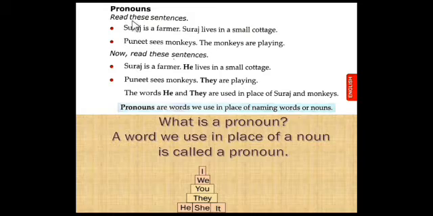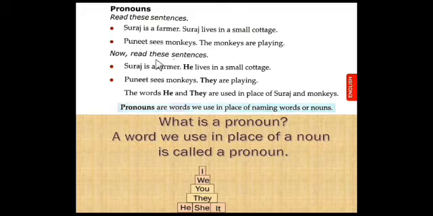So dear students, read these sentences. The first one, Suraj is a farmer. Suraj lives in a small cottage. The second one, Puneet sees monkeys. The monkeys are playing.